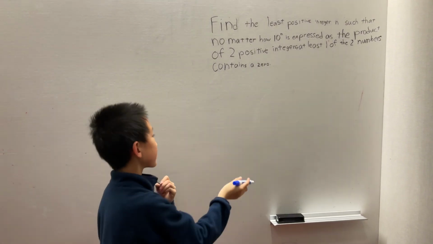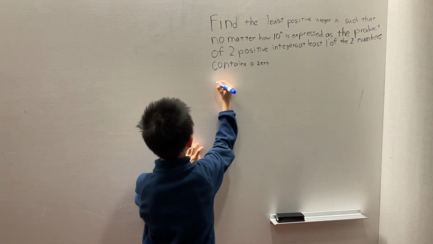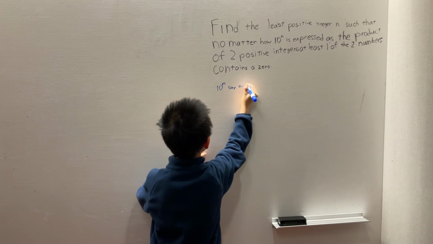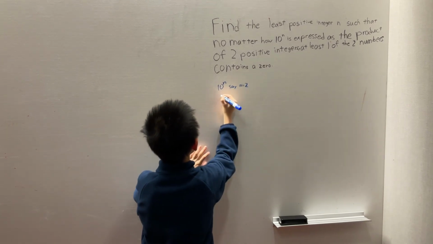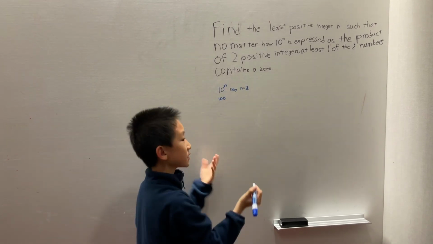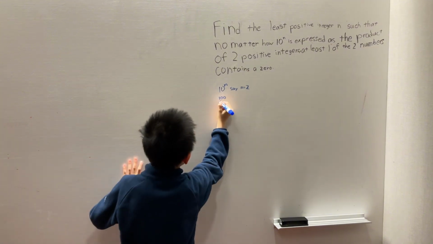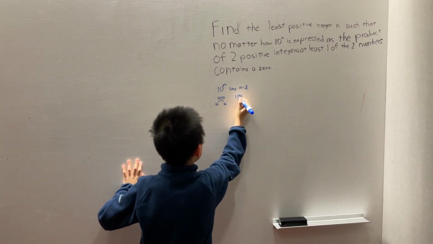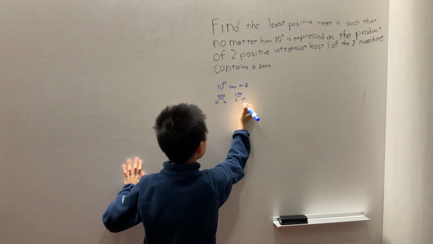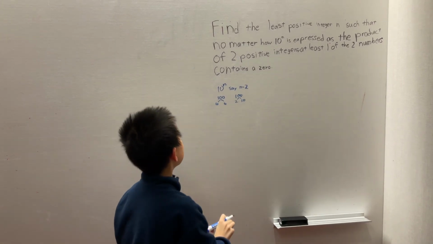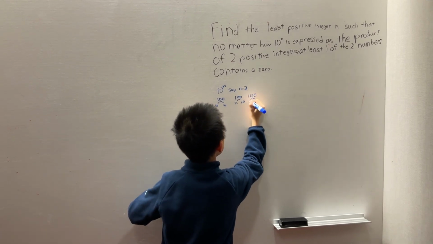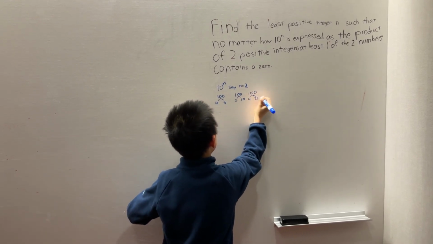Obviously, most of the time, if you express 10 to the n, say n equals 2, then it's 100. Most of the time, if you're going to factorize it, you're going to do something like 10 and 10, or 2 and 50, and it's going to have a 0 in them. There's only one way to do it without a 0 in them, and that's 4 times 25.